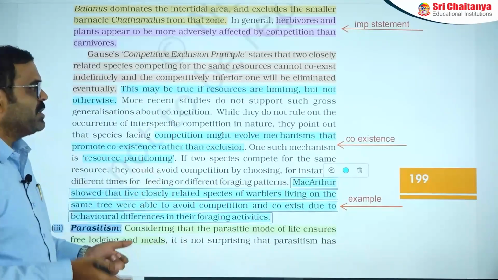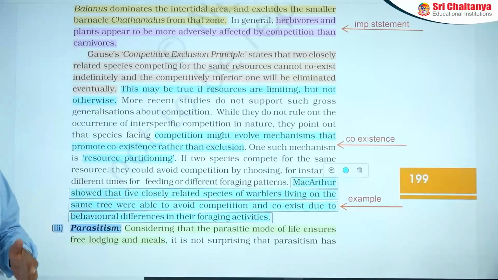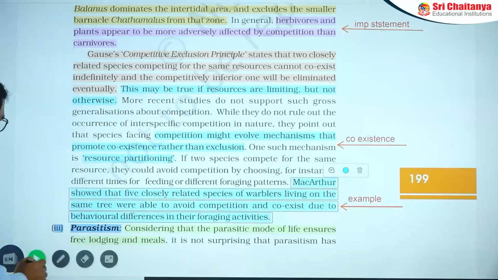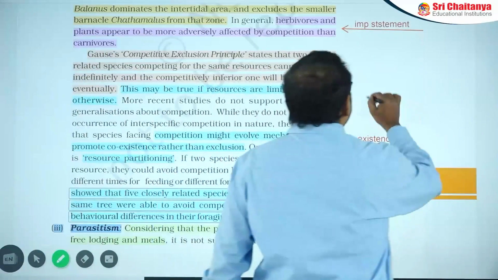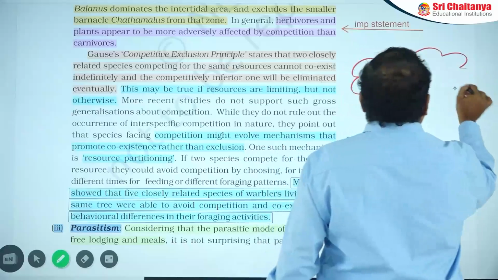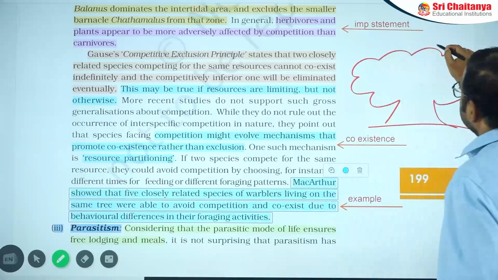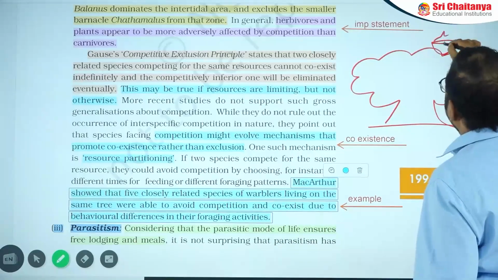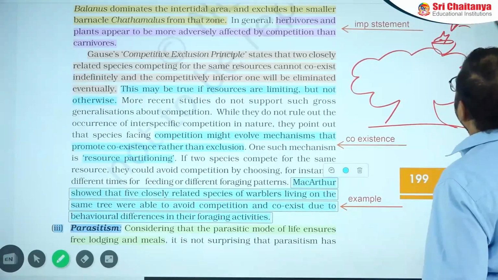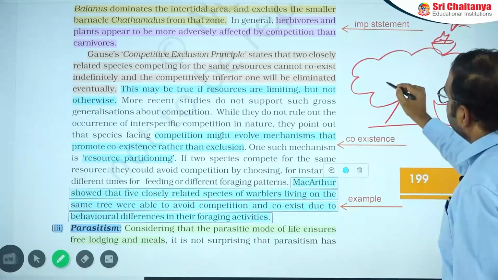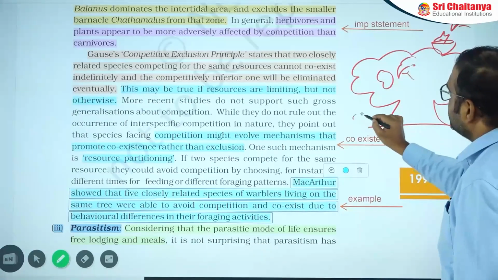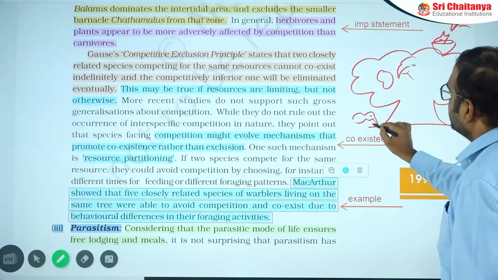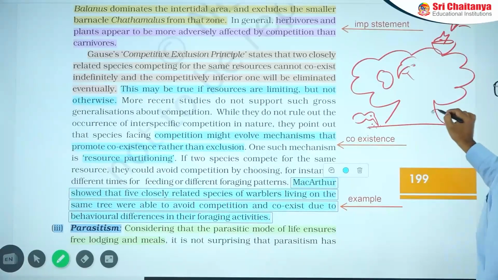So resource partitioning means usage of the resources by one species apart from another. For that, you need to understand a simple concept. For example, take a big banyan tree having different resources. Some birds use it as a nest, some birds depend on it for the fruits, some birds use it for capturing insects, and some use it as another kind of shelter.